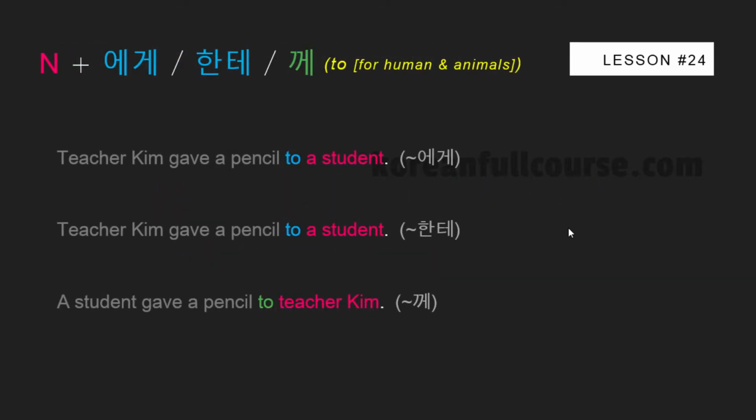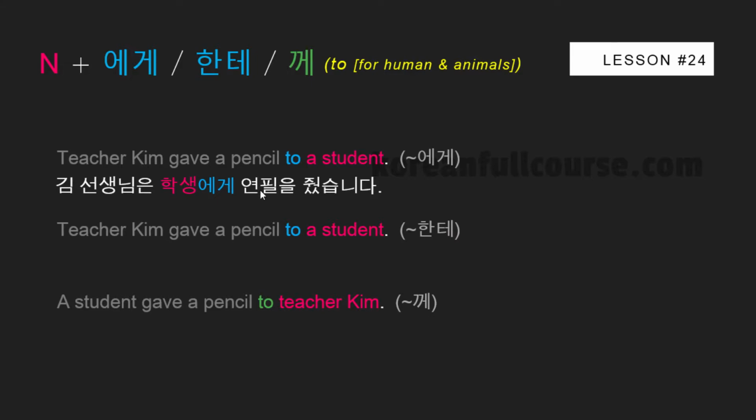Let's take a look at how you can use these prepositions. Teacher Kim gave a pencil to a student. Pause the video and see if you can translate these 3 sentences into Korean. Just try, okay? So, 김 선생님은 학생에게 연필을 주었습니다. Or you can also say 김 선생님은 연필을 학생에게 주었습니다.